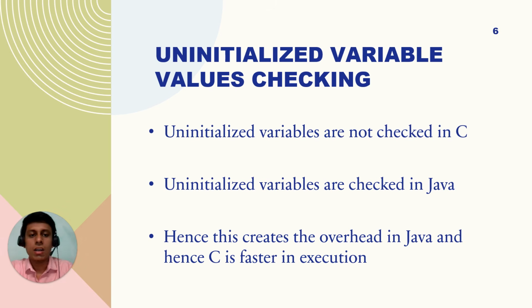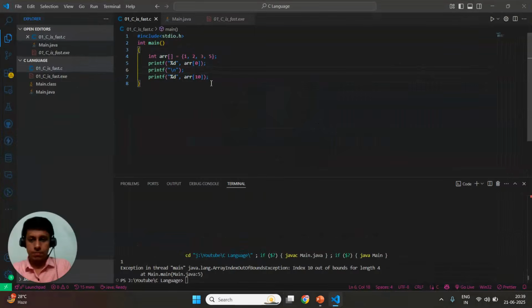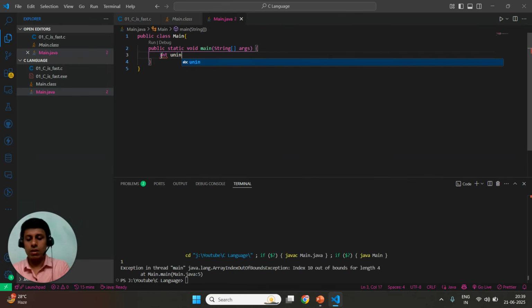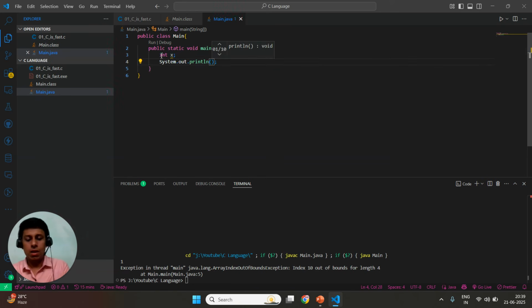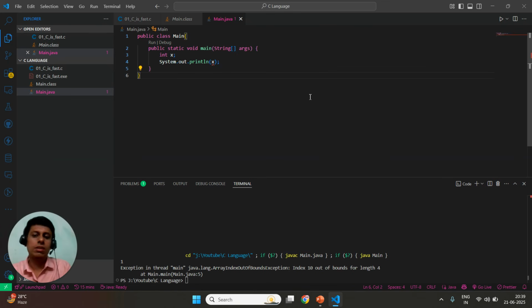Next point is uninitialized variable value checking. Let's see this using an example. In Java, if we have an uninitialized variable, let's say x, and we try to print the value of x, right here it gives me an error that local variable x may not have been initialized.